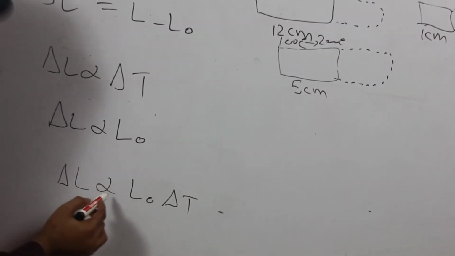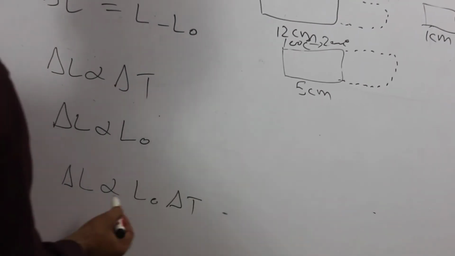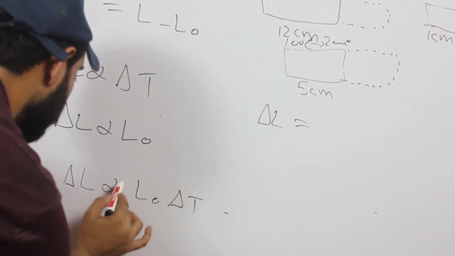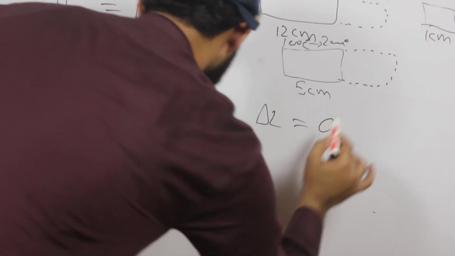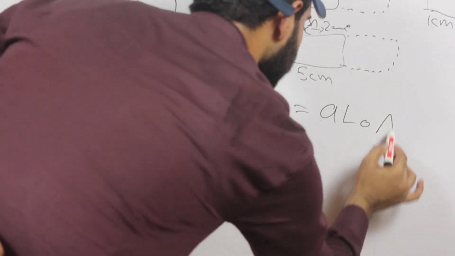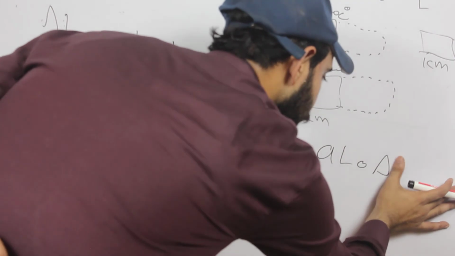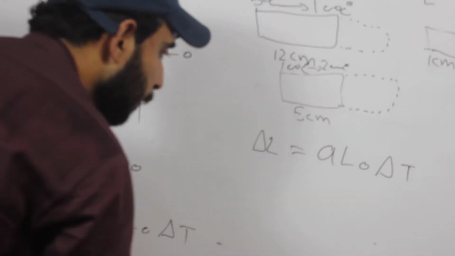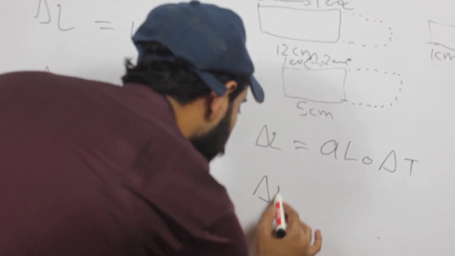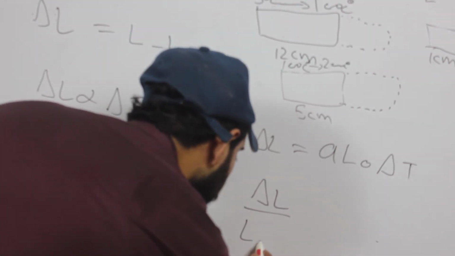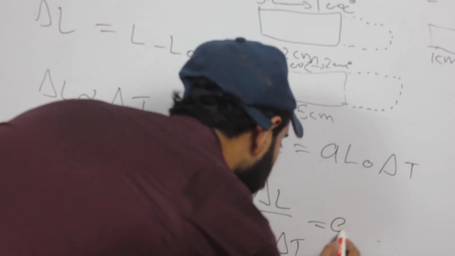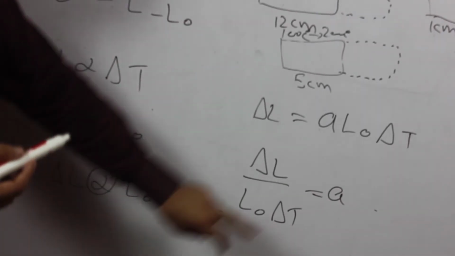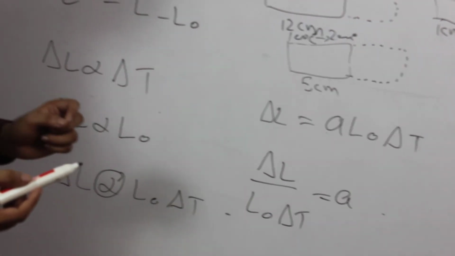Now student, this is a proportionality. When we remove the proportionality sign, we get delta L equals alpha L naught delta T. So to find alpha, L naught and delta T are multiplied here, and they are divided on this side, and this will make alpha equal to delta L over L naught delta T. So alpha here is the coefficient of linear thermal expansion.